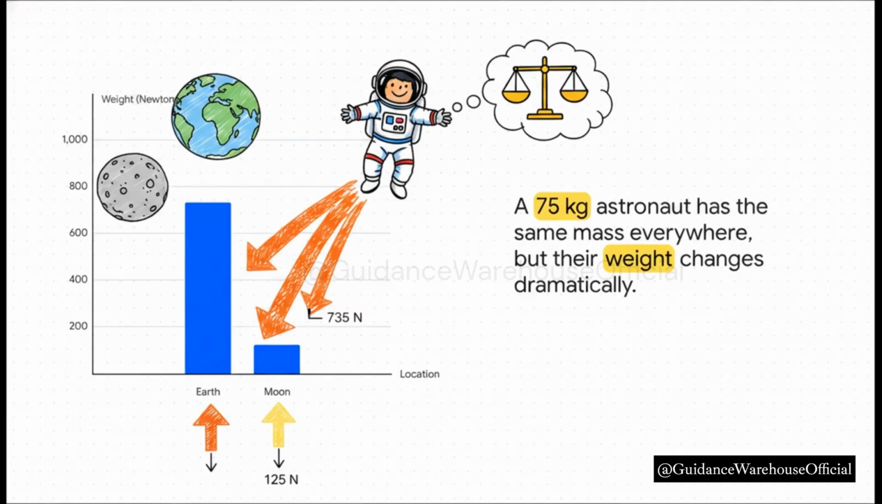And this example just makes it crystal clear. Imagine a 75-kilogram astronaut. Her mass, the amount of stuff she's made of, is 75 kilograms on Earth, and it's still 75 kilograms on the Moon. That doesn't change. But on Earth, gravity's pull is a hefty 735 newtons. On the Moon, where gravity is way weaker, that same 75 kilograms has a weight of only 125 newtons. See? Same mass, totally different weight.